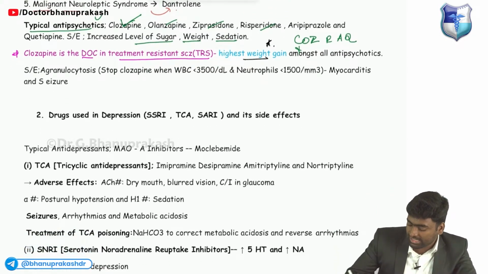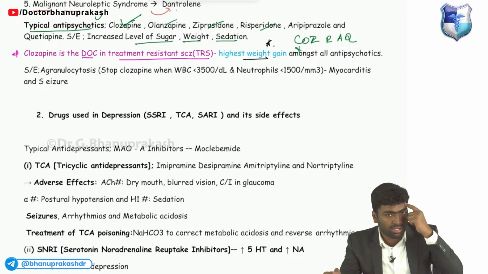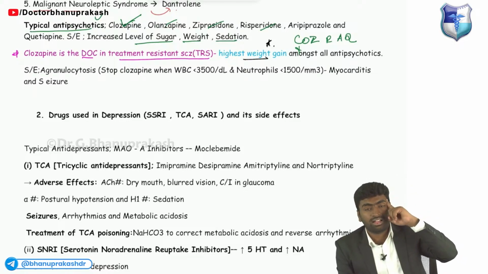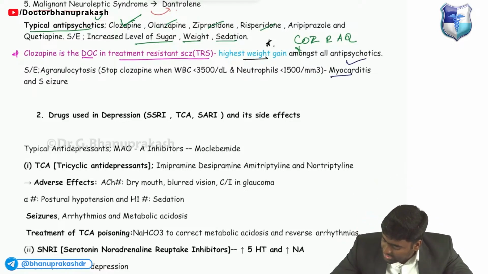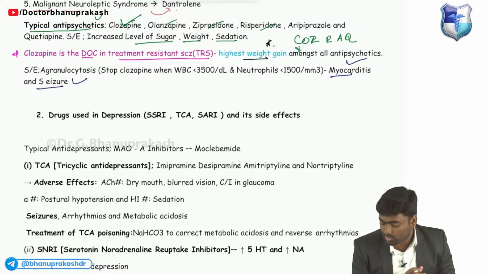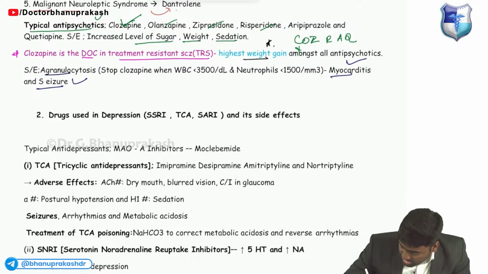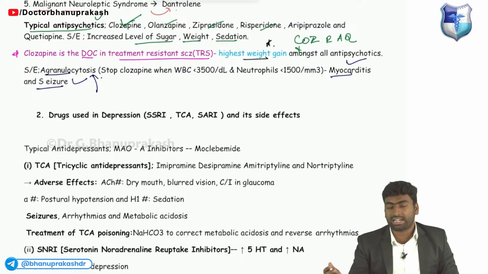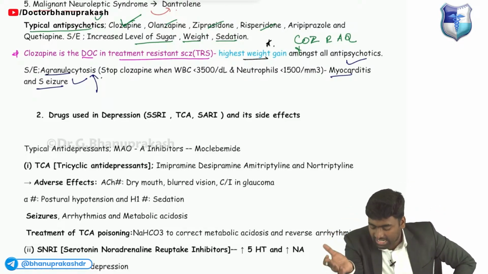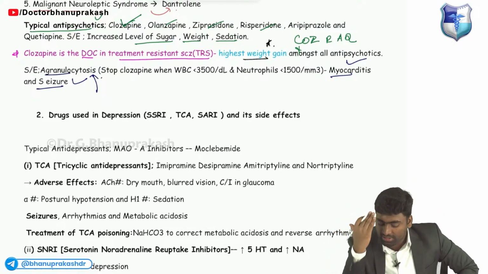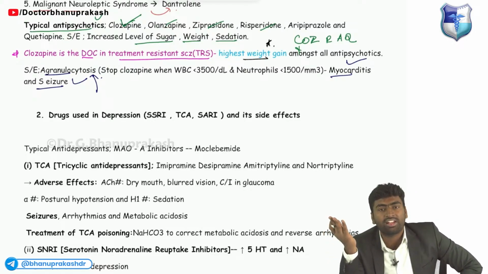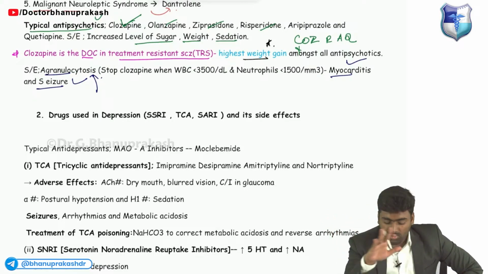ठीक है. और इसमें ये क्या क्या कर सकता है ना, ये दिल को और दिमाग को. It will affect both heart and the CNS. So that's why it will cause myocarditis and seizures. And it will cause one more thing which is known as what? Agranulocytosis. It will decrease the level of granulocytes, especially neutrophils. Agranulocytosis is one of the most dangerous complications. और जो भी ड्रग्स agranulocytosis करते हैं, उनको इसके साथ हम नहीं देंगे.